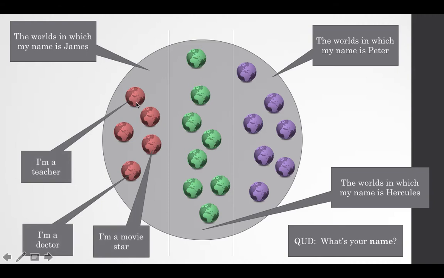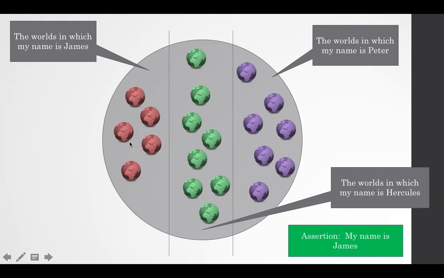And let's take a look in this set of possible worlds in which my name is James. For the sake of this conversation, because I'm having a conversation with a stranger, let's say in this world I'm a teacher, in this world I'm a doctor, in this world I'm a movie star. So these are sets of possible worlds that for all this stranger knows about me, there are a lot of ways that the actual world really could be once this stranger learns that my name is James. So there are a lot of possible worlds in this set of possible worlds, even though I've only drawn 5 here.